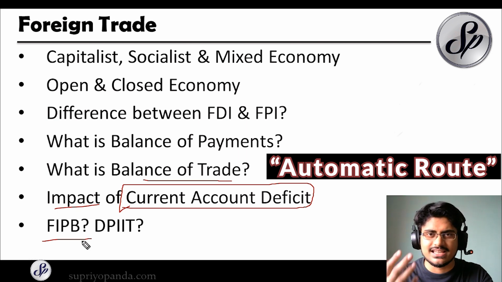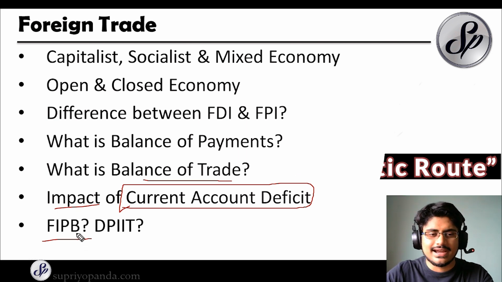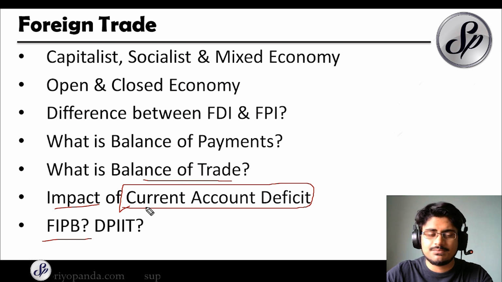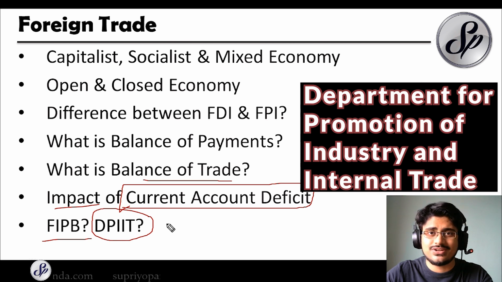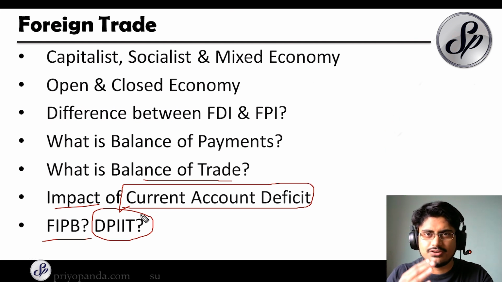These things have been done for ease of doing business, and right now we do not have the FIPB. We have something called the DPIIT, which is the Department for Promotion of Industry and Internal Trade. So remember the full form of the DPIIT. It is sometimes involved in FDI decisions right now, and this body does many of the things that the FIPB used to do earlier.